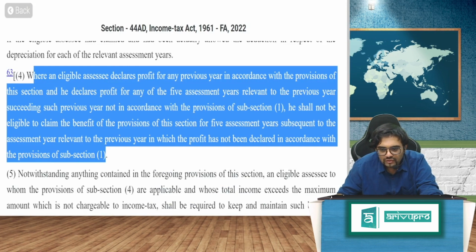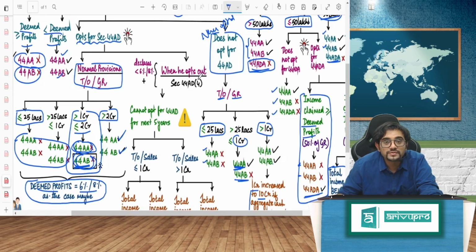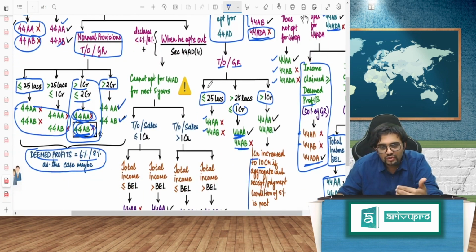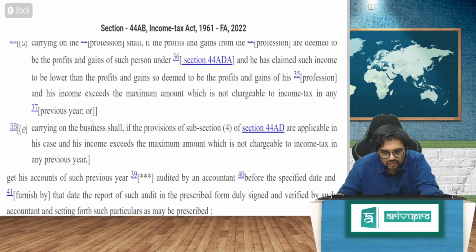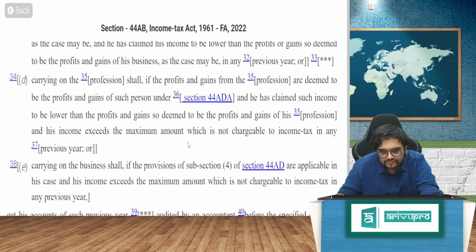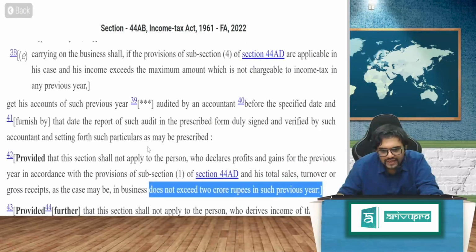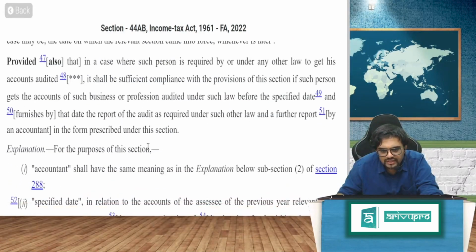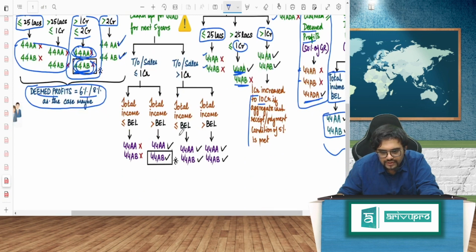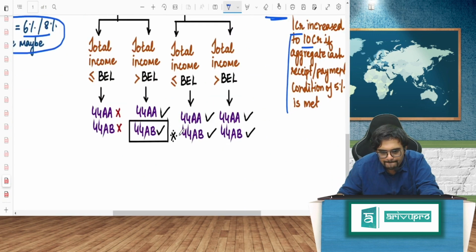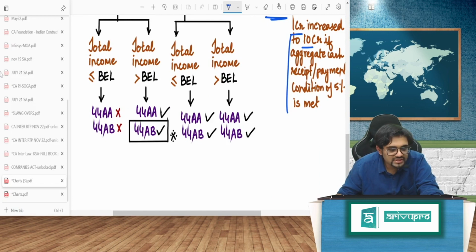What if he opts out of the same? Means he was going through 44AD, now he wants to opt out. 44AD(4). What will happen if he opts out? What would happen to anything if he opts out is what this particular section is talking about. This is 44AD(4).